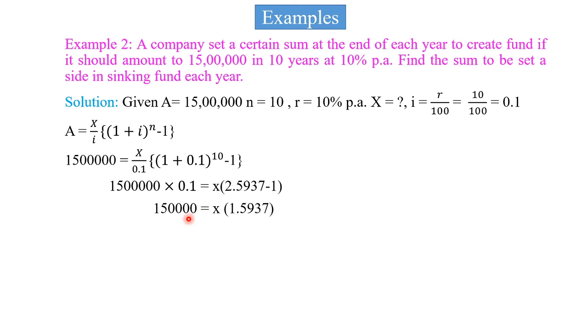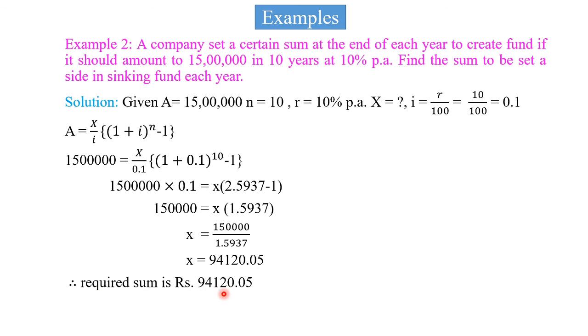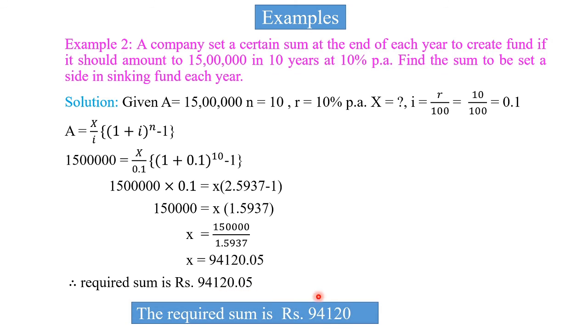After solving this, we get 1,50,000 is equal to X in bracket 1.5937. Therefore, X is equal to 1,50,000 divided by 1.5937, and we get X is equal to 94,120. Therefore, required sum is rupees 94,120.05. The required sum is approximately rupees 94,120.